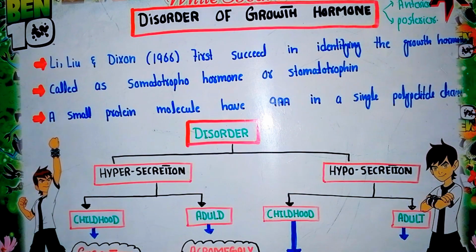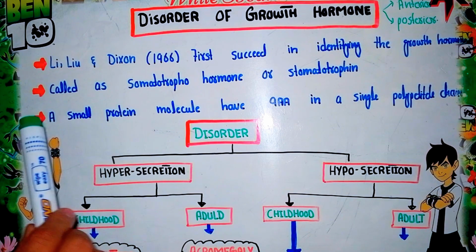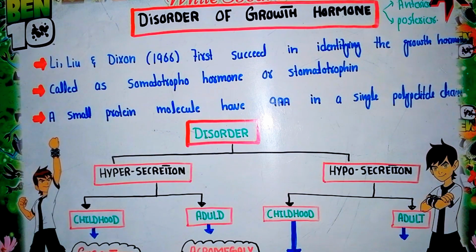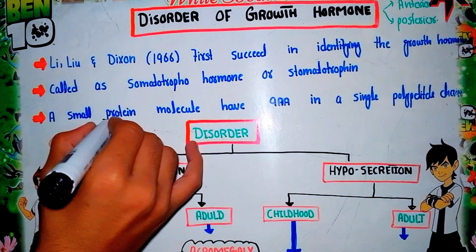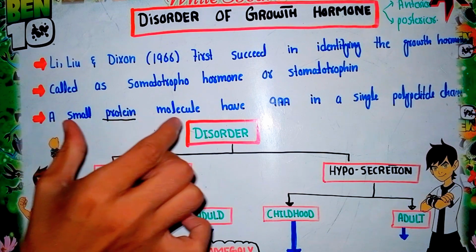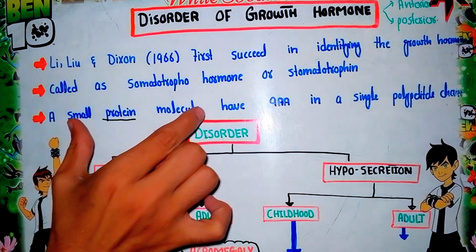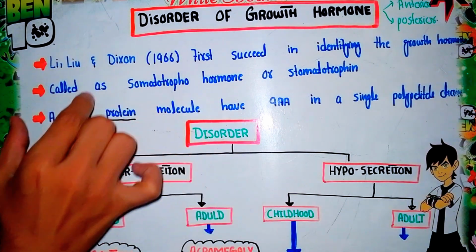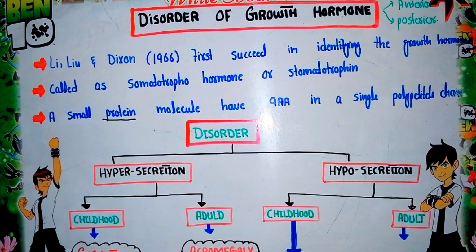Now the third point is its structure. Growth hormone is a small protein molecule, so it is proteinous in nature. As we know, proteins are made from small units called amino acids. So growth hormone is made from amino acids.